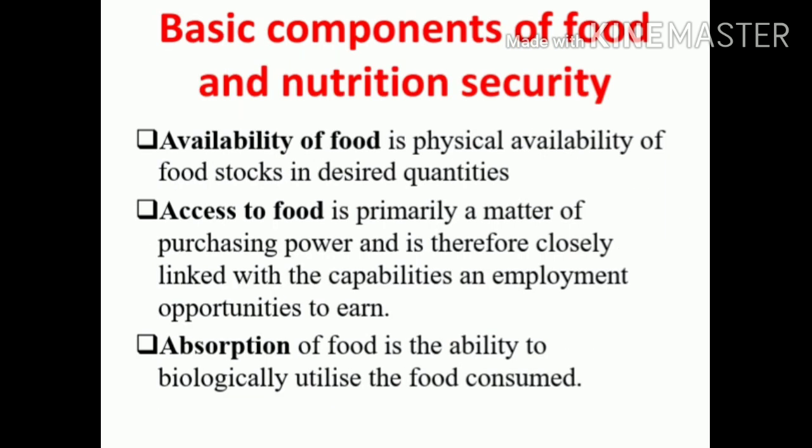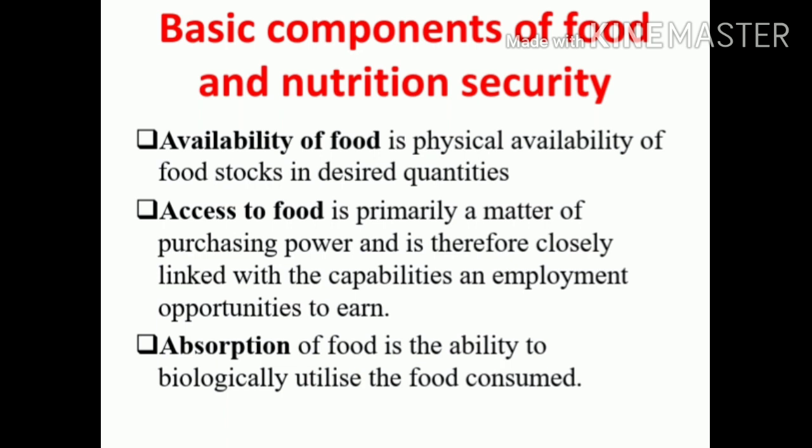Now we'll see what are the basic components of food and nutrition security. Here they give three basic components: availability of food, access and absorption. First one, availability of food, that is physical availability of food stocks in desired quantities, that is, what quantity of food substance is available in the country or in a particular place. That's the meaning of availability of food. And that is based on the domestic production of the country. That is called availability.